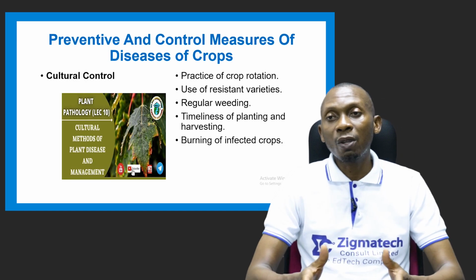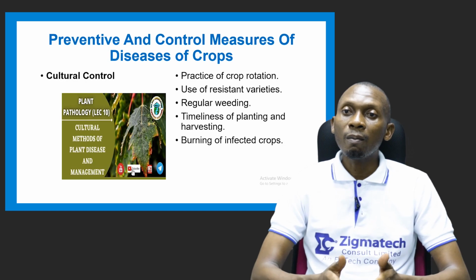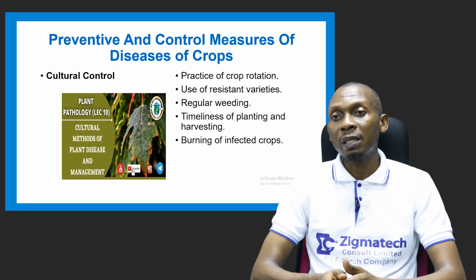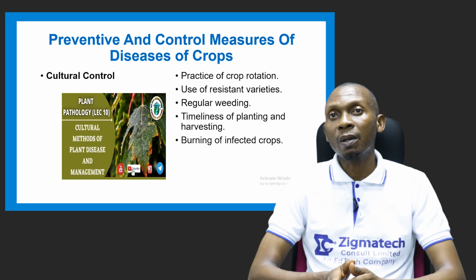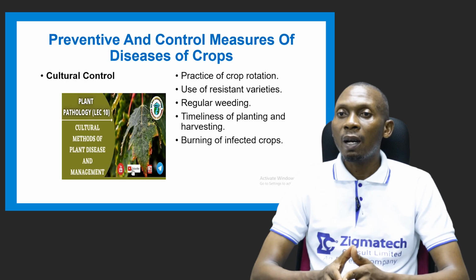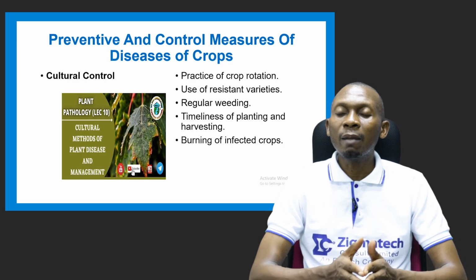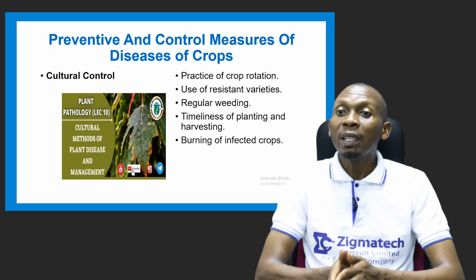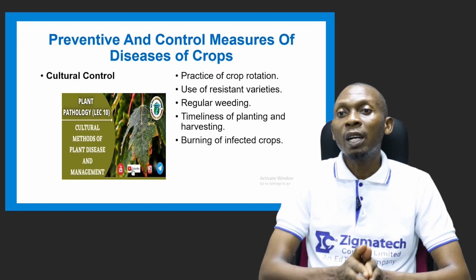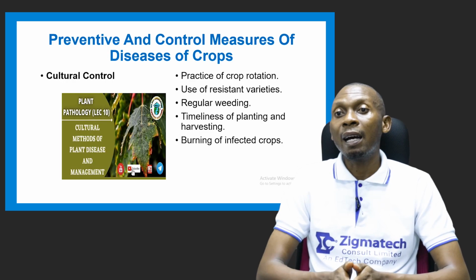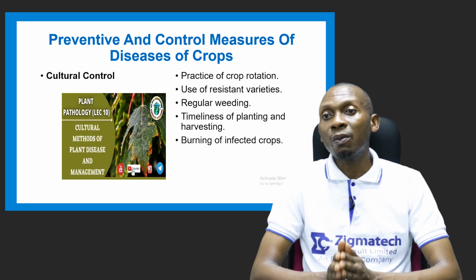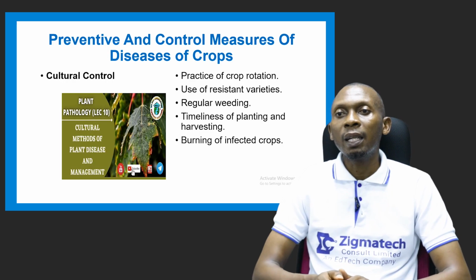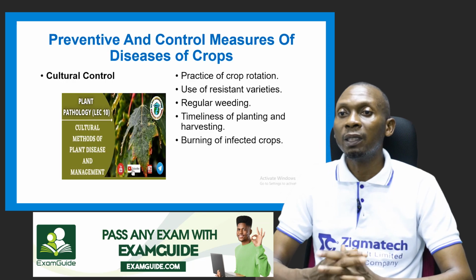For example, you have three plots, plot A, B, C. Plot A, I cultivate rice. Plot B, I cultivate cassava. Plot C, I cultivate cowpea. And the next season, that plot A that I cultivated rice, I will no longer cultivate rice there. I could cultivate cowpea in plot A, while the plot B that I cultivated cassava, I'll now cultivate rice. And the plot C where I cultivated cowpea, I'll now cultivate cassava. That's a rotation. And this helps to control the spread of diseases.